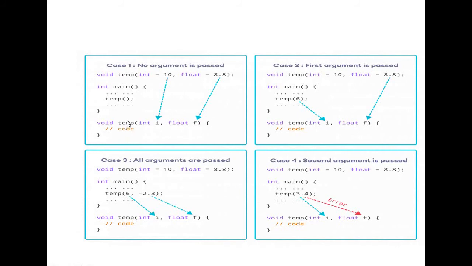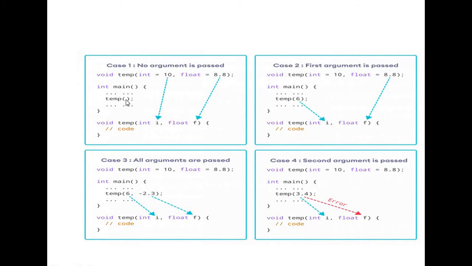But here, no values are passed while calling the function, yet two arguments are there in the definition part. So where are these values assigned from? These values are assigned from the default arguments, in the declaration part of the function. From the declaration it takes the values.